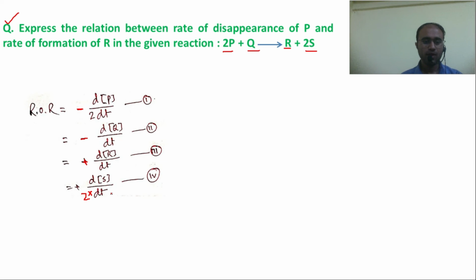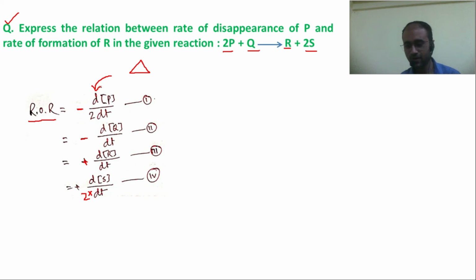Now you can see I have used a small d, that means I have written the rate of reaction in terms of instantaneous rate. You can use capital del, in that case it would be the average rate of reaction. It doesn't matter, you can write capital del or small d, your choice. You need not even mention whether you are writing instantaneous or average, because by observing whether it is small d or capital del, it is automatically understood whether it is instantaneous or average.